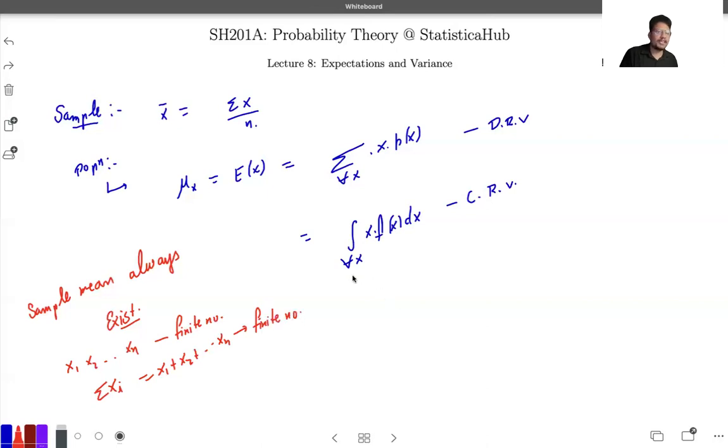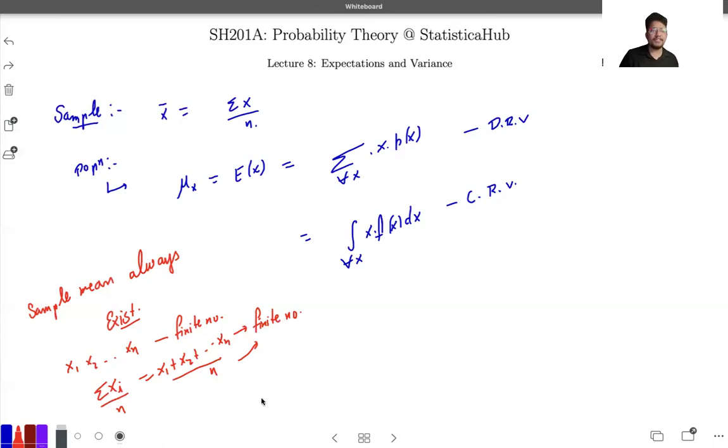So if you are given some finite numbers, and you add them, again a finite number, and if I simply divide that by n, that is again one finite number. So again, there will be the formation of a finite number. In this context, I can say that the sample mean is something that is always existing.